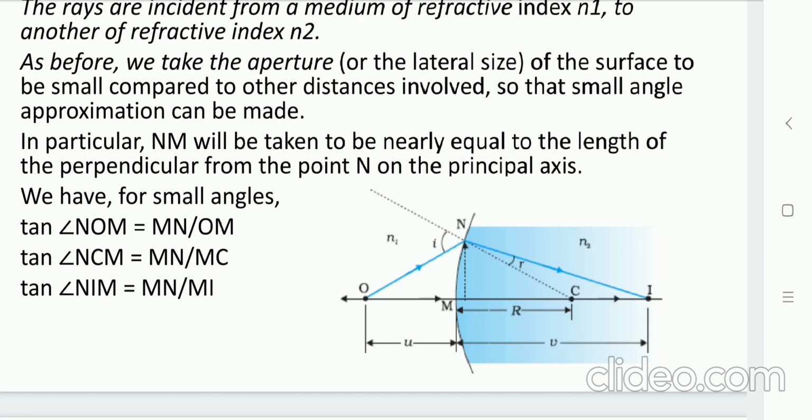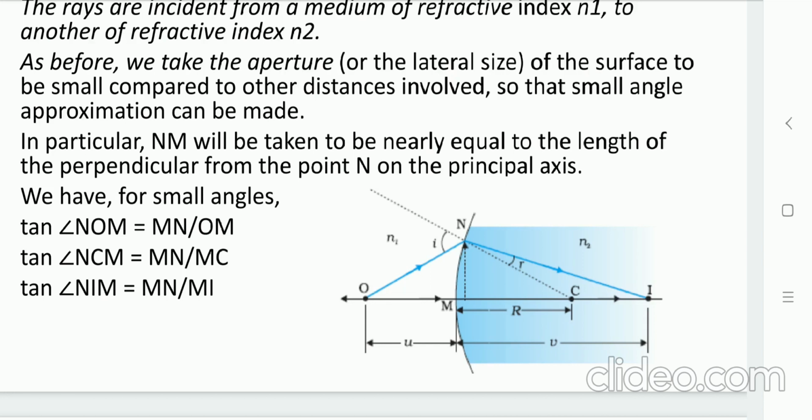So I equals NOM plus NCM, where NOM is MN upon OM and NCM is MN upon MC. So can we say I equals MN by OM plus MN by MC.